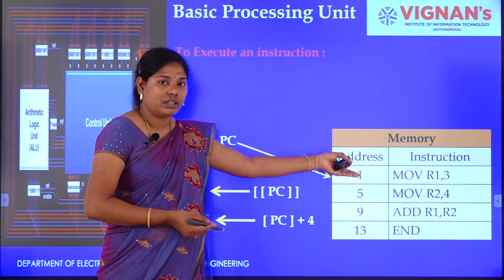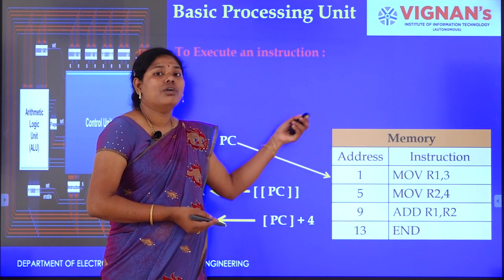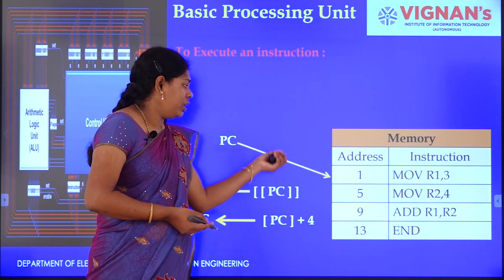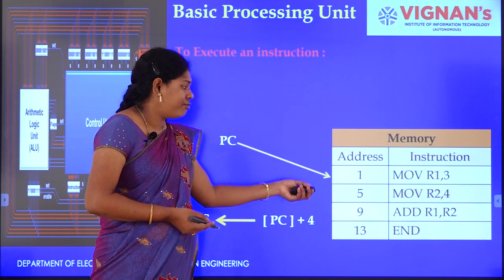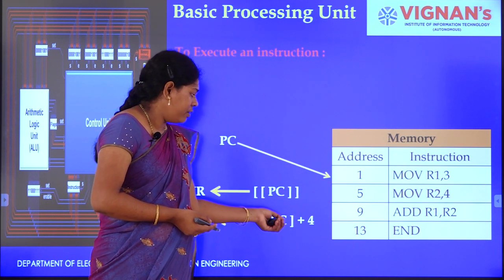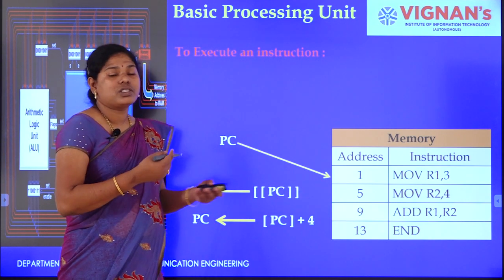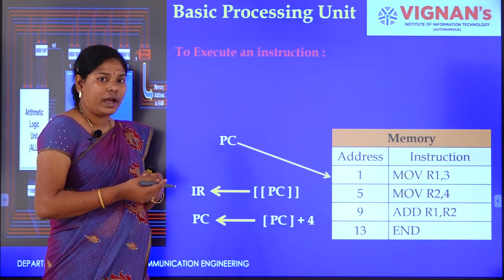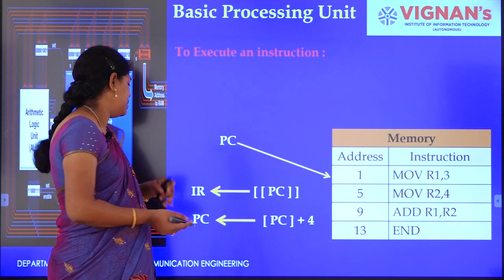Why are we considering 4 here? Each instruction is 32 bits, that is 4 bytes. So, it should be the 5th location. To get the next location, we should add 4. 1 plus 4, 5. Next, 5 plus 4, 9. The PC has to be updated, that is here we have to add 4 to get the next instruction address.